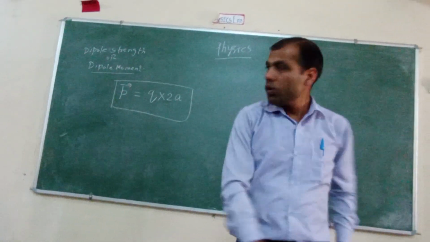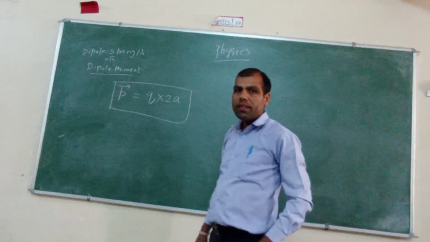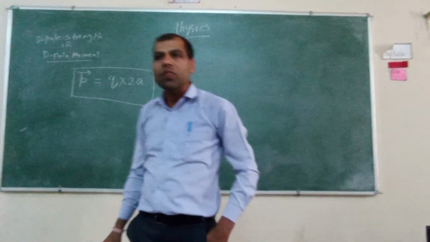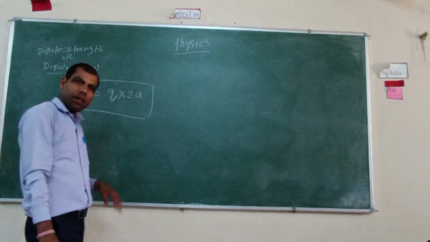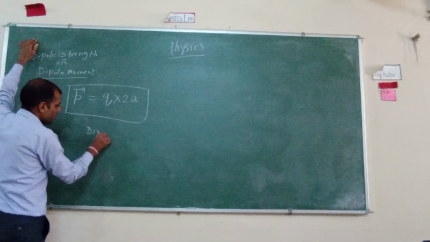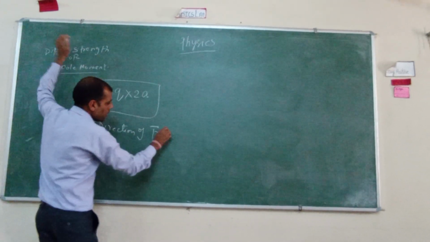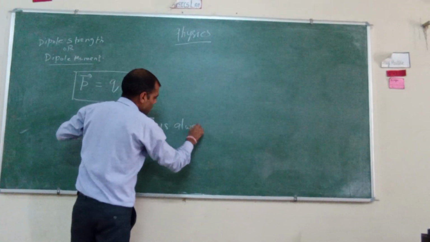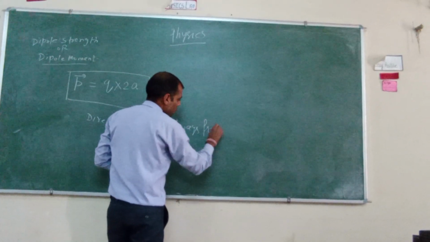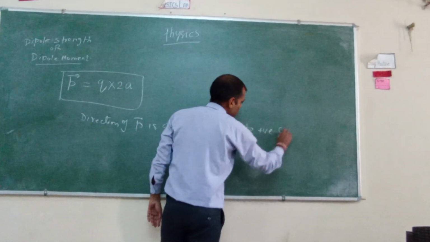Now as we know that this is a vector quantity, it should also have a direction. The direction of dipole moment is always from negative to positive charge. Is it clear? The direction of P is always from negative to positive charge.